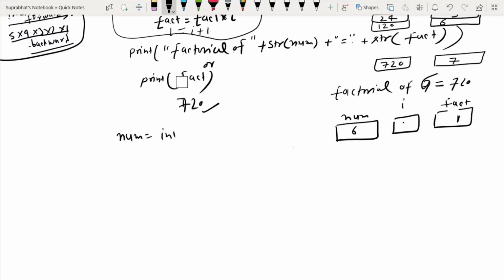Again num is the integer input, enter number.